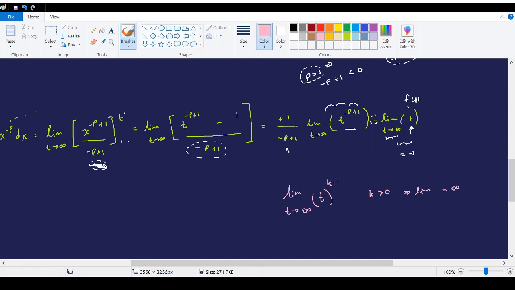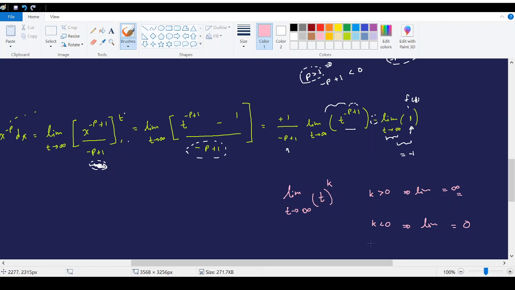If k is positive, no matter how small it is, when t goes to a very large number, this whole thing will go to a very large number. And if k is negative, then the limit will go to 0, right? The reason is, if k is negative, we can write it as the reciprocal.